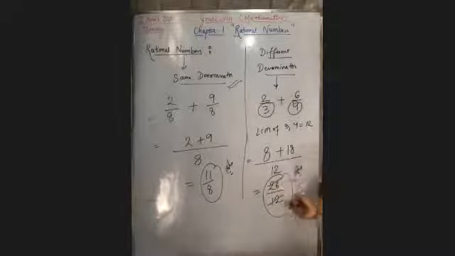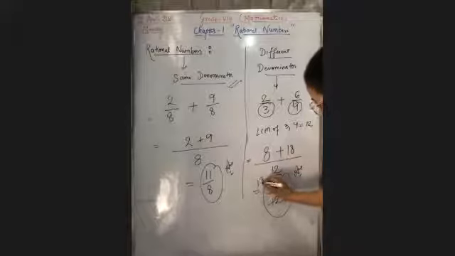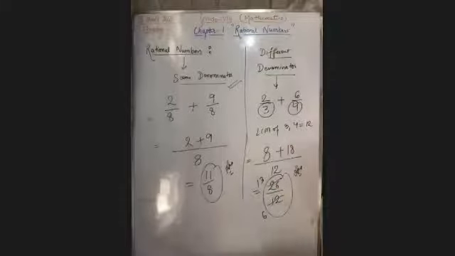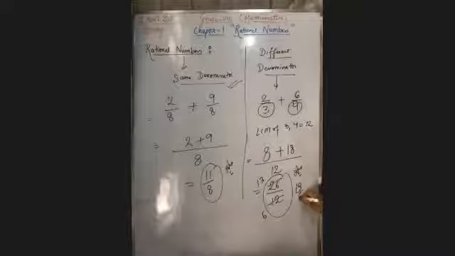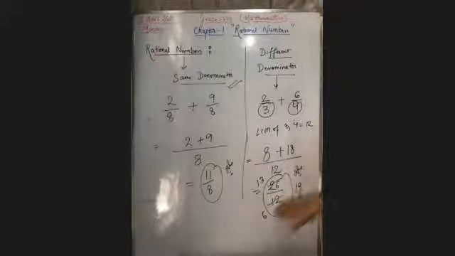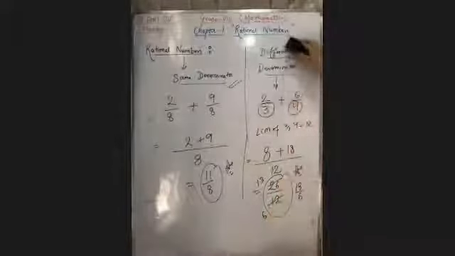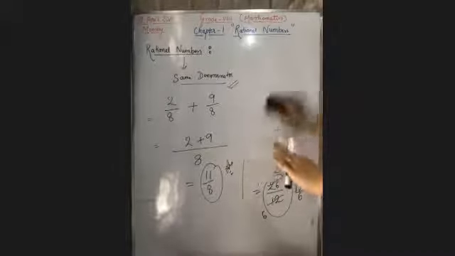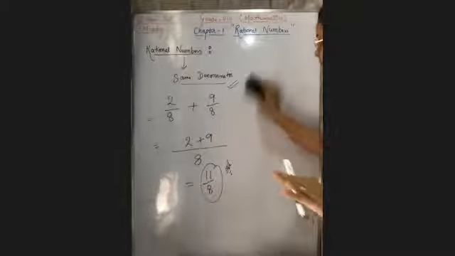You can cancel in the 2 table: 2 ones are 2, 2 threes are 6, 2 sixes are 12. Now, this is fine. So the answer will be 13 upon 6. You can cancel, you can reduce also. Cancelling means reducing the term into its simplest form. If you write the answer up to here, that will be absolutely correct in the exam. If you reduce it to the simplest form, the answer will again be correct in the exam. Right? So this is the basic concept that you have discussed in the earlier grades.